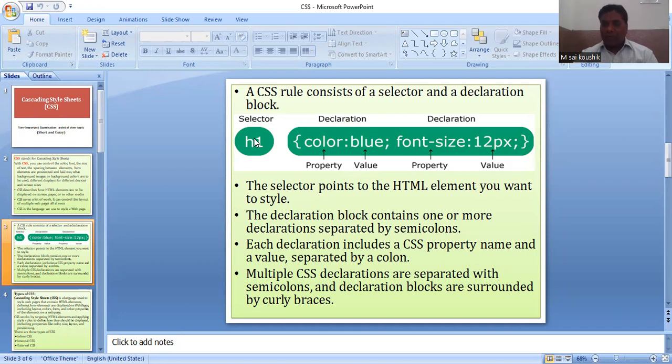Means what? Sir, I want to apply my font color or background color to the heading, for example. You should select the particular area in the web page. Then how do you modify? In the declaration, it is called property.